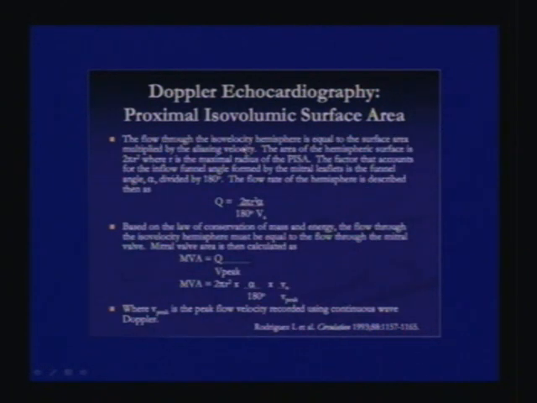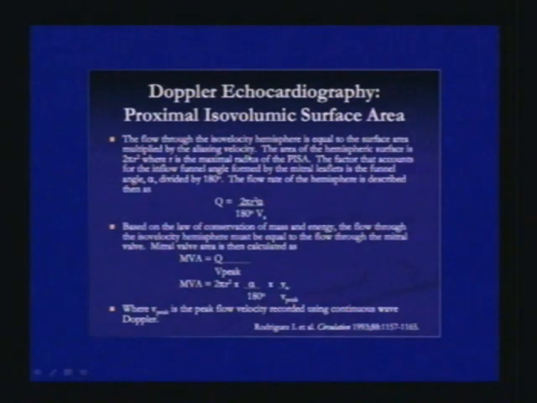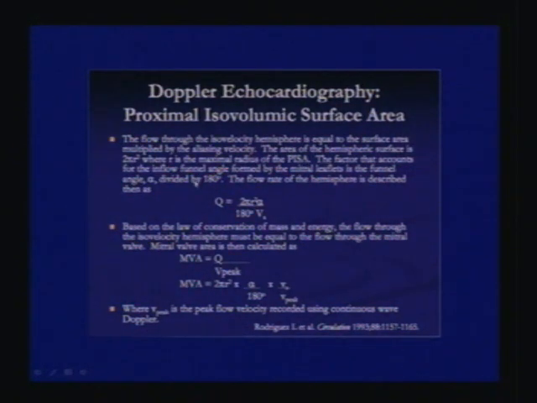The flow through the isovelocity hemisphere is equal to the surface area multiplied by the aliasing velocity. So we get the aliasing velocity. Now we have to calculate the surface area. The area of a hemisphere is based on the maximum PISA radius. The factor that accounts for the inflow funnel angle formed by the mitral leaflets is the funnel angle, alpha, divided by 180. So you have to know the funnel angle, and you have to know the maximum radius of the PISA.